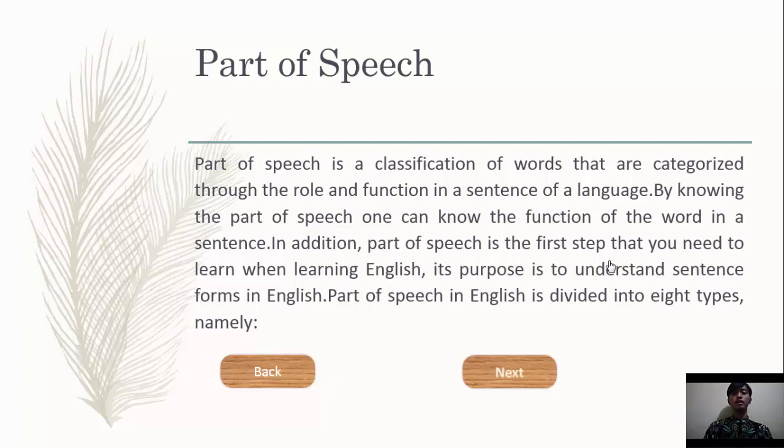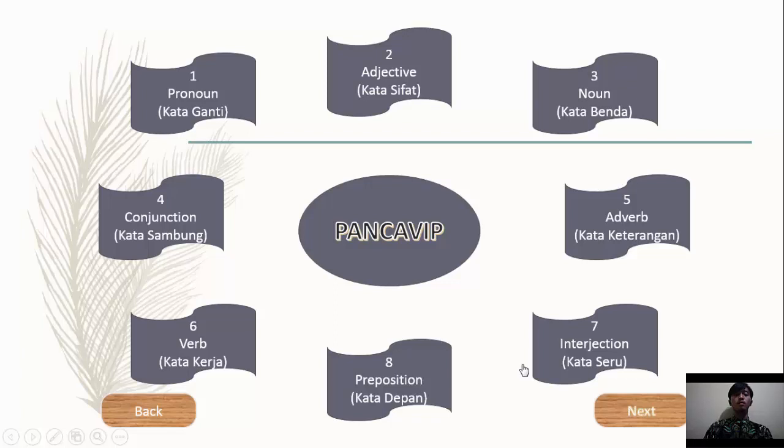Part of speech in English is divided into 8 types, namely, first, pronoun. Second, adjective. Third, noun. 4, conjunction. 5, adverb. 6, verb. 7, interjection. And last, preposition.